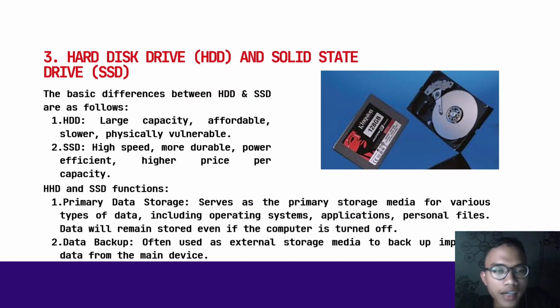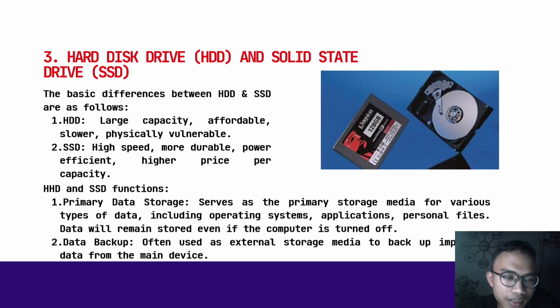Number 3, hard disk: the hard disk drive or HDD, and the solid state drive or SSD. The basic differences between HDD and SSD are the following. HDD offers large capacity, is affordable, slower, and physically vulnerable, while SSD offers high speed, is more durable and power efficient, but has a higher price per capacity.